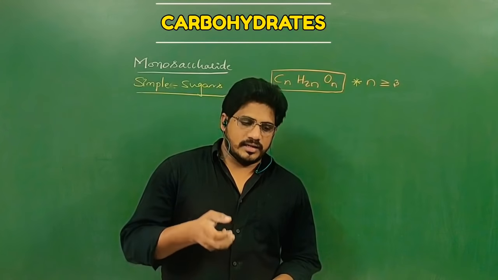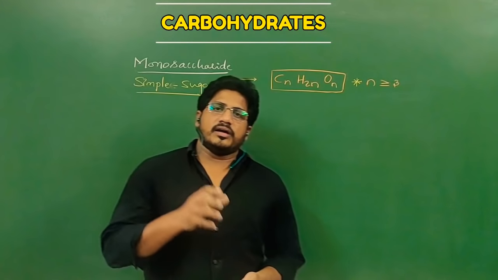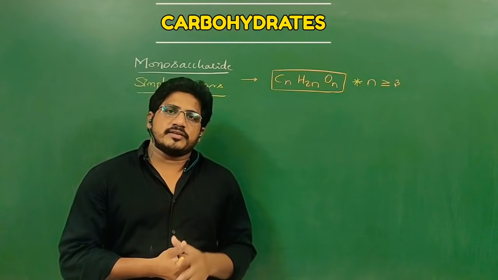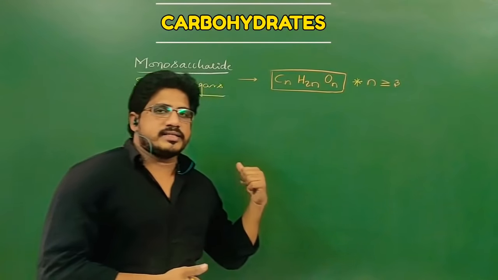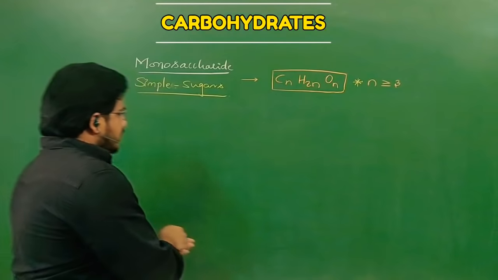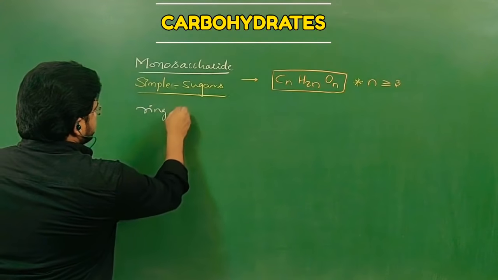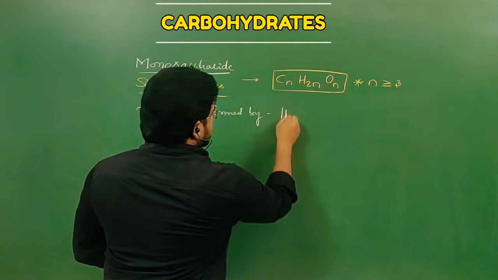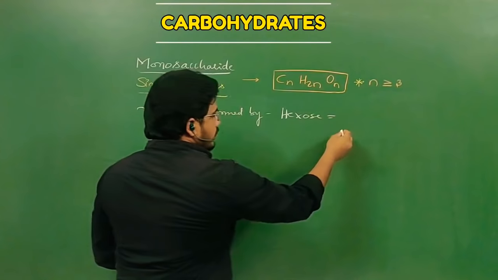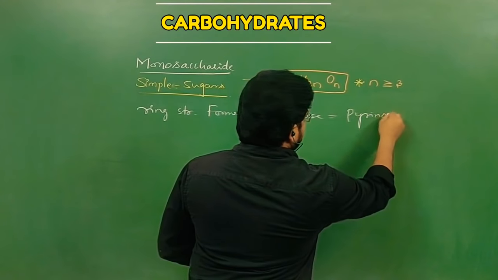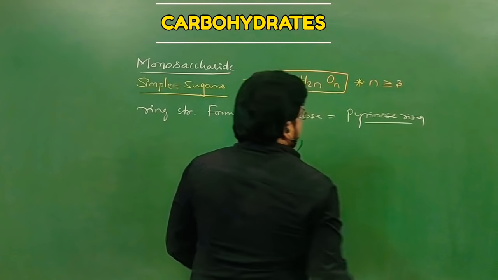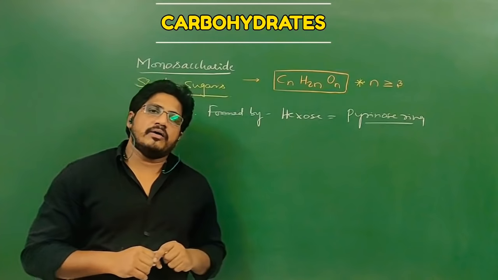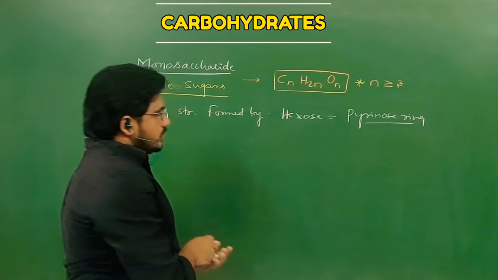Before discussing the other two sugars, let me tell you about the ring structure formed by the hexoses. Before, we saw the furanose ring structure, which is formed by pentoses. Now we are seeing the pyranose ring structure. What is that? The ring structure formed by hexoses is called the pyranose ring. The pyranose ring has 6 angles, hexagonal, whereas the furanose ring has 5 angles, that is pentagonal.